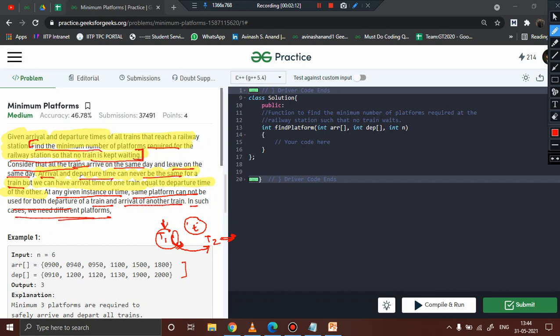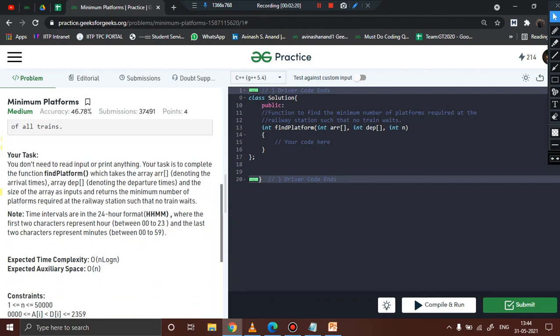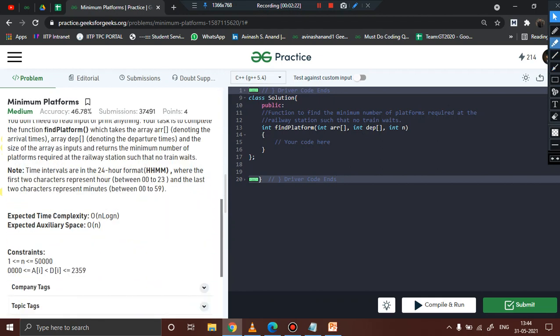Having said that, now let us see what is the constraint that is given. They have asked us to solve this particular problem in time complexity order n log n, and the auxiliary space that they have talked about is order n. So we will see the approach in order n, and then also we will try to improve it, whether it can be solved in order 1 or not. First of all, we will focus on solving it in time complexity order n log n, right? Let us now quickly jump into the solution of the problem.